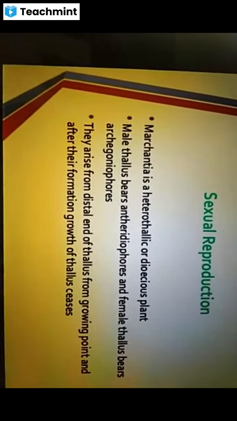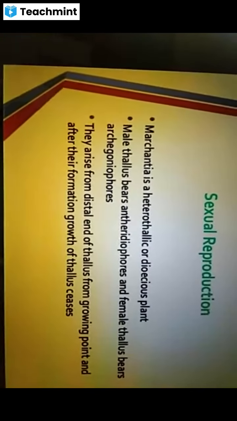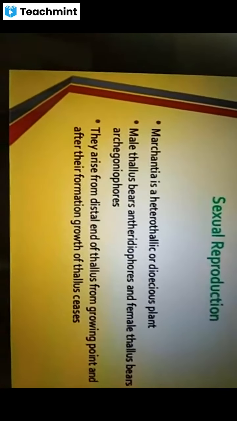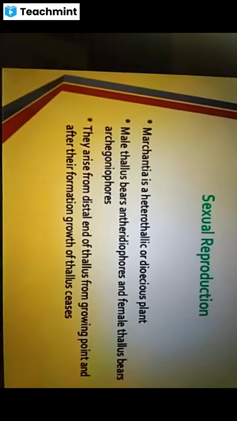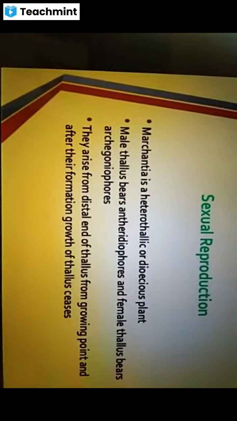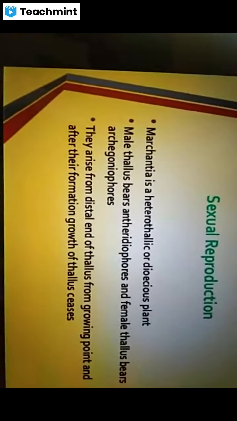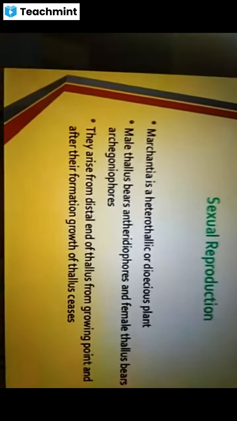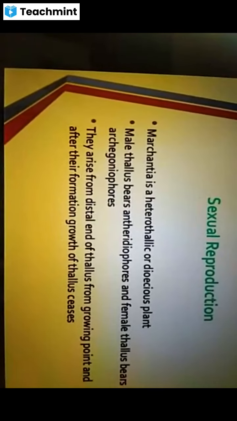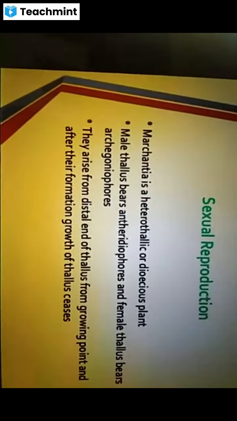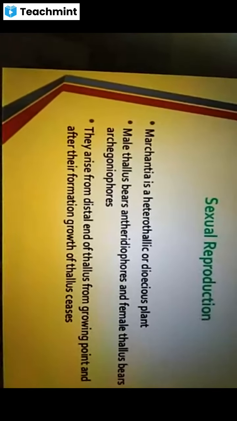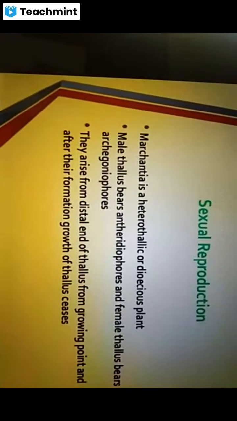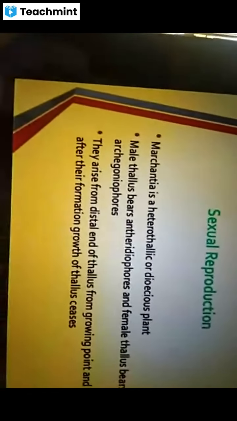As we are discussing sexual reproduction, it means the fusion of male and female gametes. And these male and female gametes are produced inside male gametangium and female gametangium, and these gametangia are produced on separate thalli.